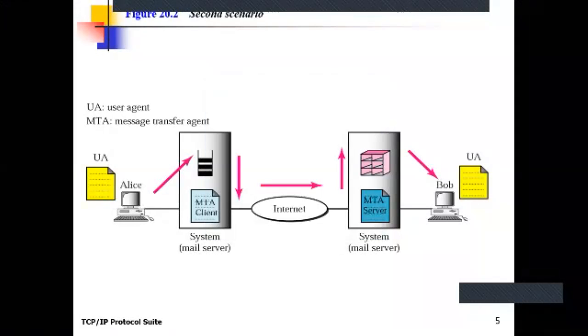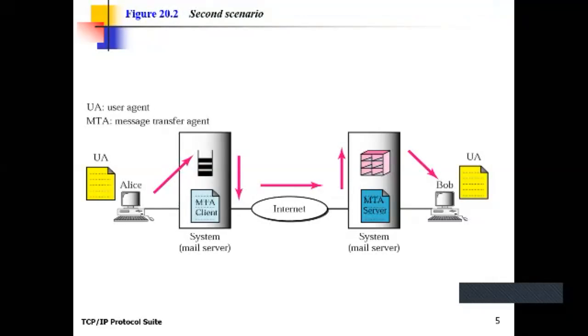Okay, so to transmit the mail from one mail server to another mail server, it uses another program which is known as MTA, message transfer agent. In the first scenario we have only one process, that is the user agent process. But in the second scenario, the users are on different machines. The sender of the mail and the receiver of the mail are on different machines, which means their mailboxes are on different machines.